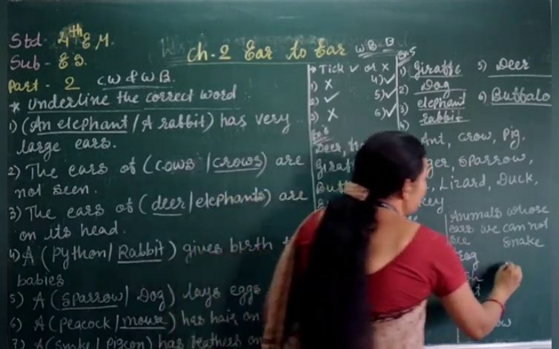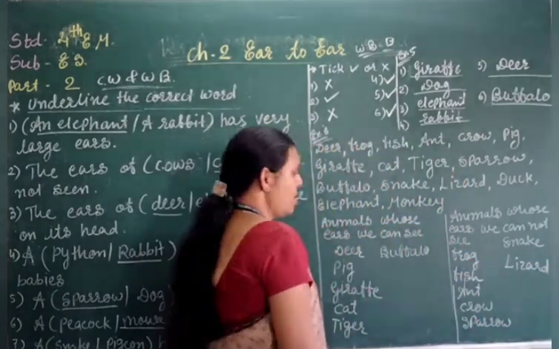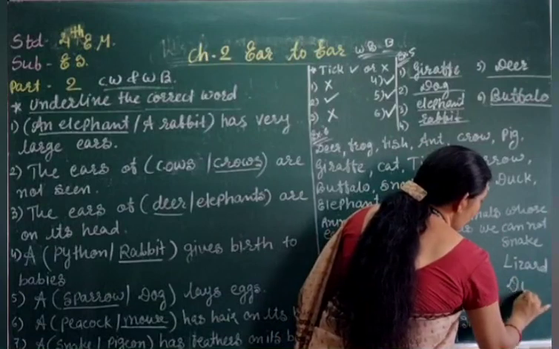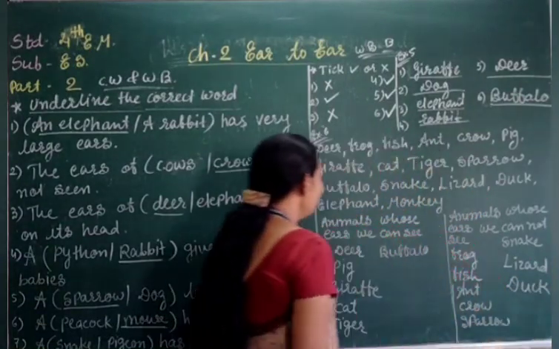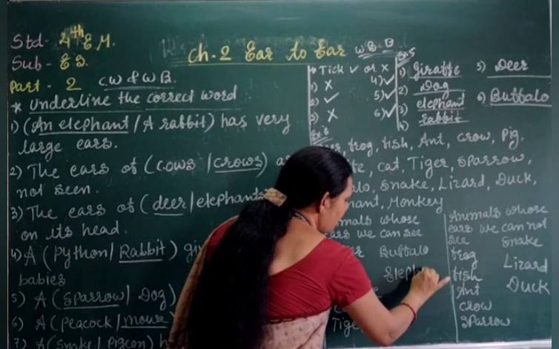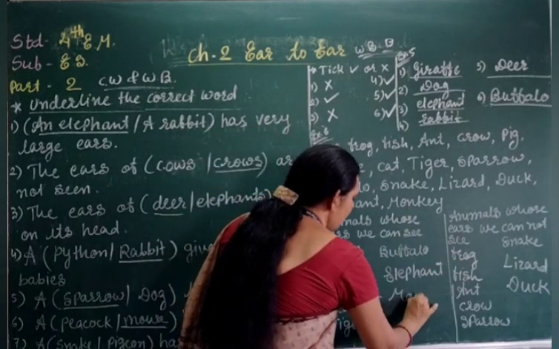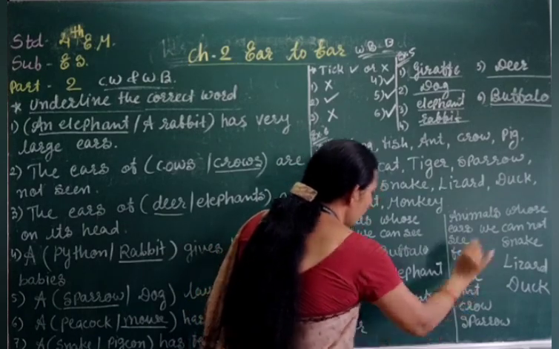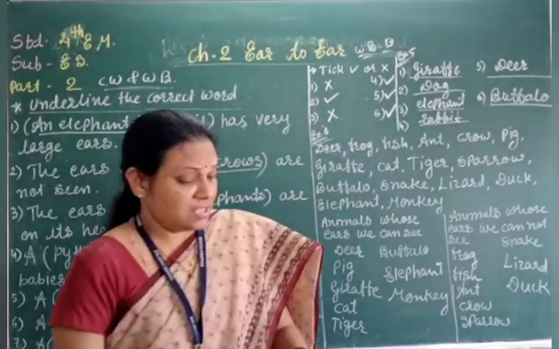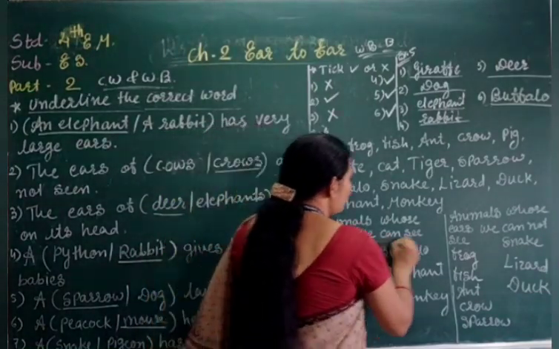Now lizard doesn't have the ear. Now dog doesn't have the ear. Right? Elephant has the ear. So we have written here, and monkey also has the ear. So these are your classification, and all the animals I think you have to see.